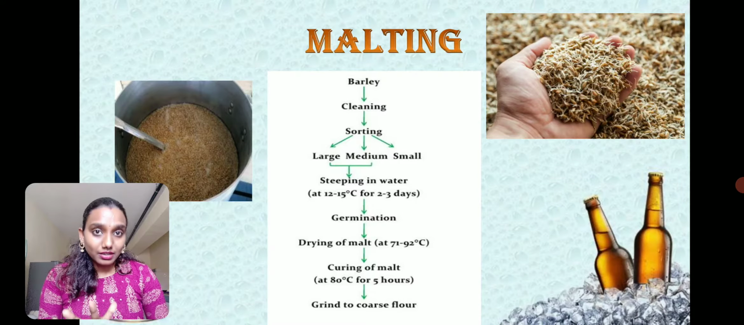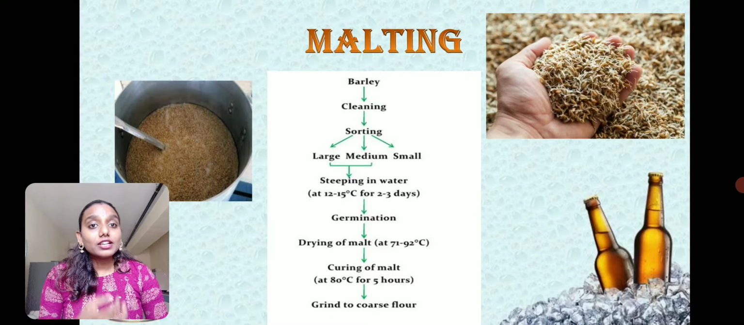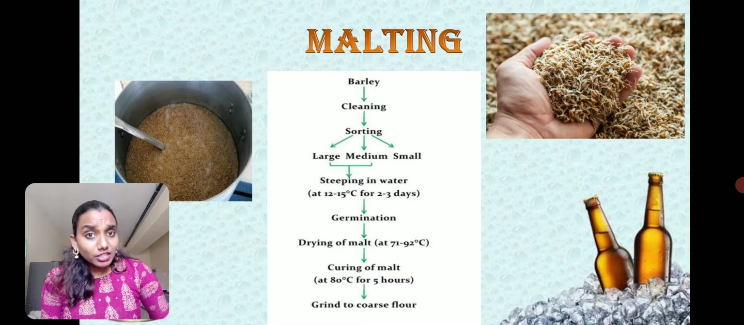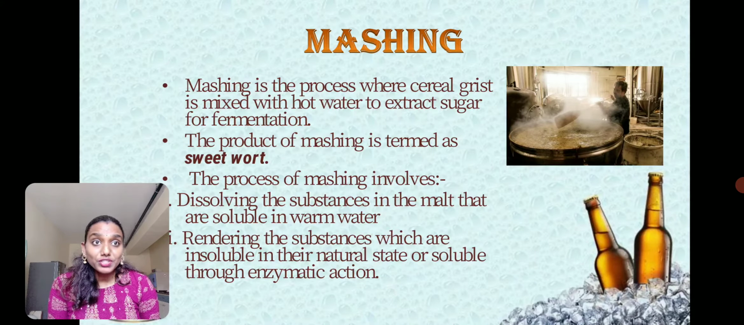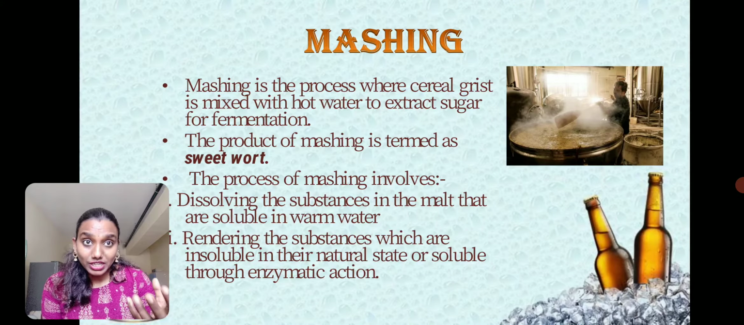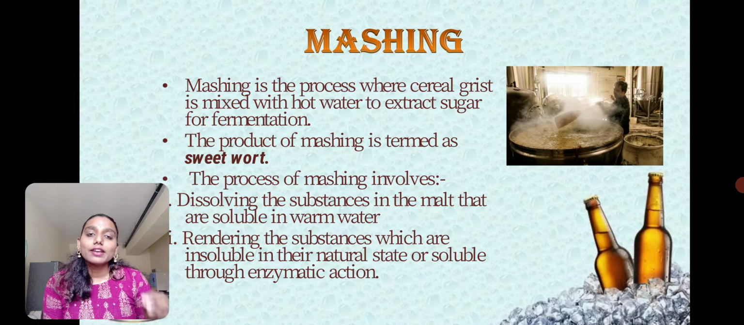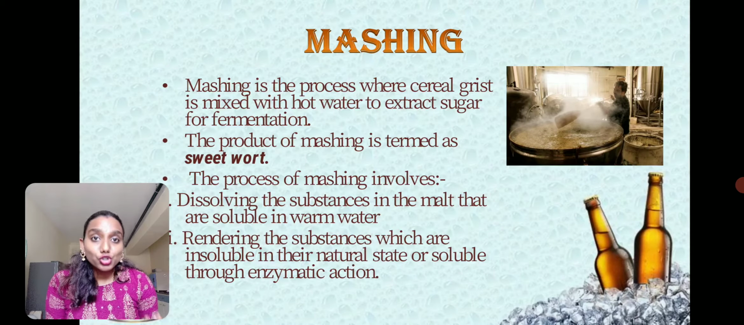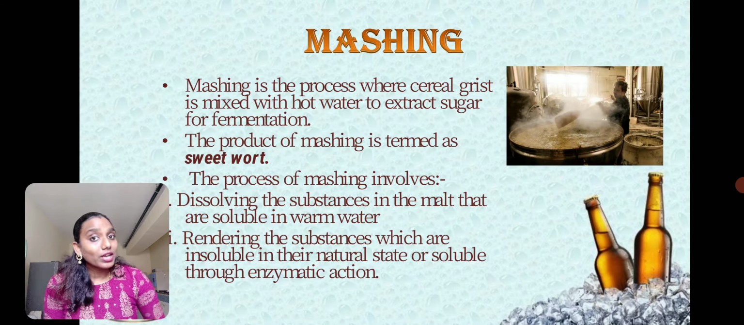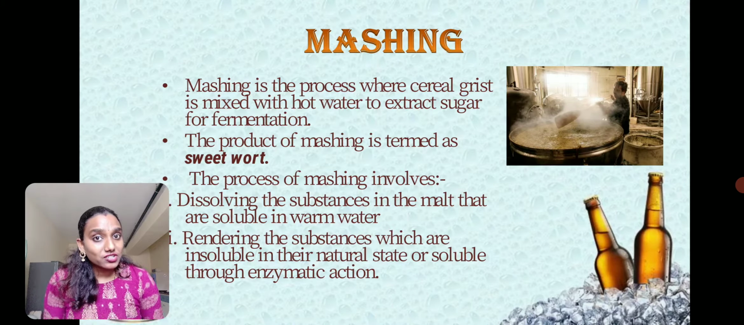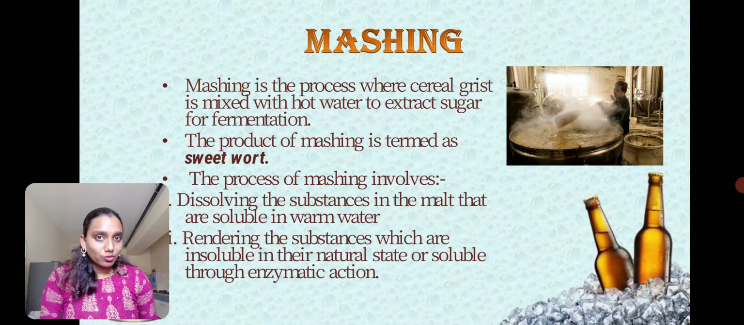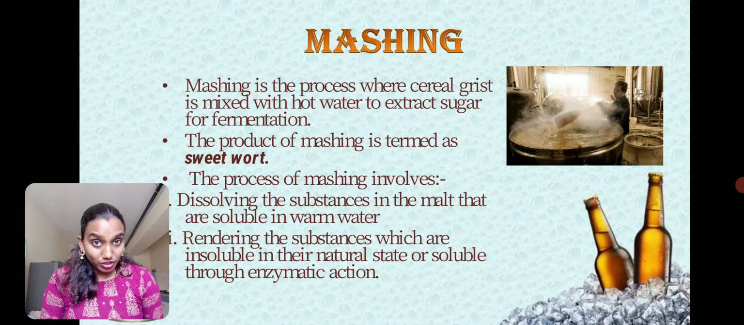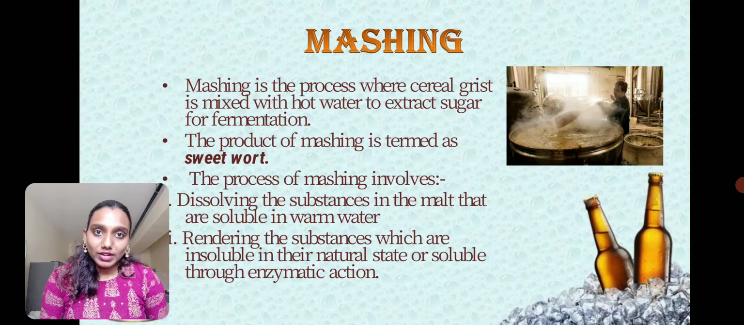Once the malt enzymes are inactivated, the malt is taken and ground into coarse flour. This coarse flour is subjected to the next step called mashing. Mashing is a process where the cereal grist, or the flour, is mixed with hot water. Why is it mixed with hot water? To extract the sugars present in the flour. The hot water extracts all the sugars present in the barley grain. All the sugars will be extracted into the water and this liquid we call sweet wort. The product formed after mashing is called sweet wort.